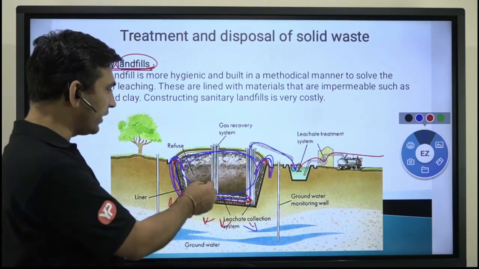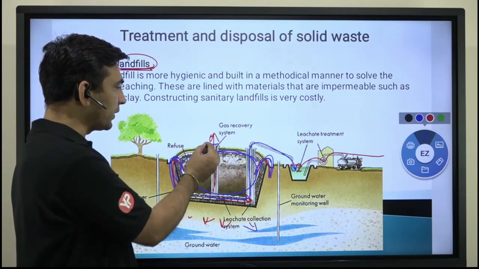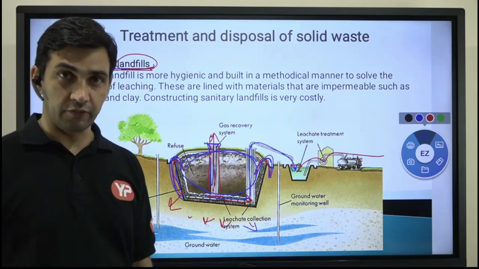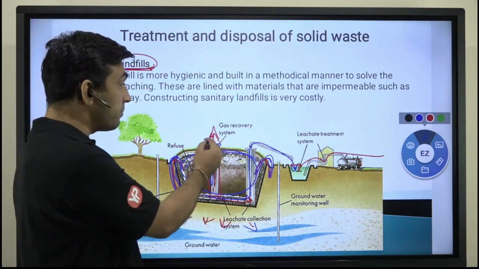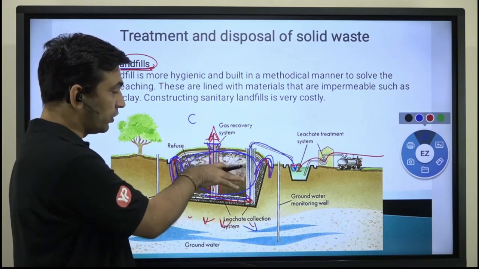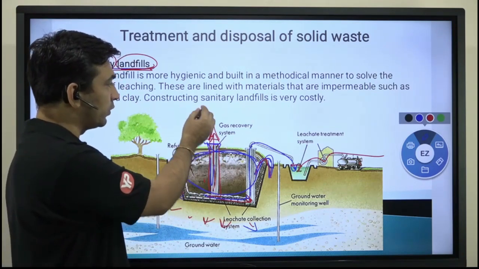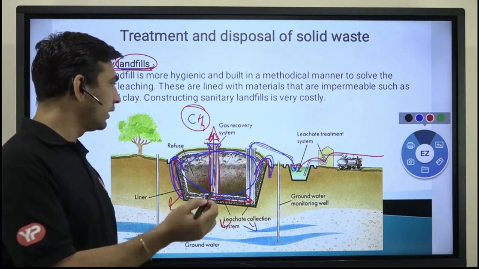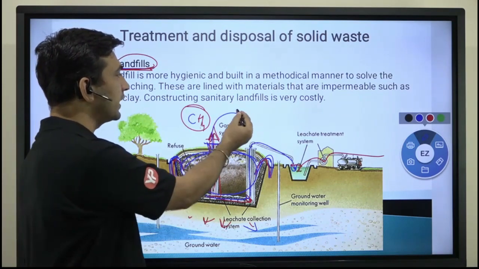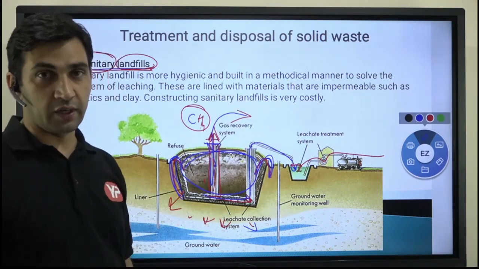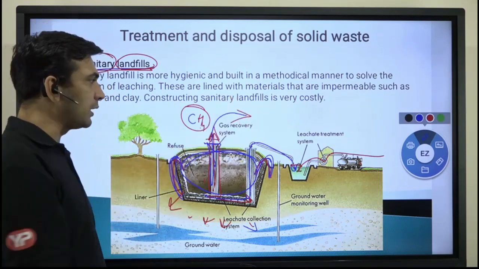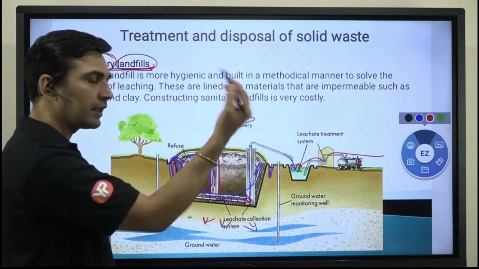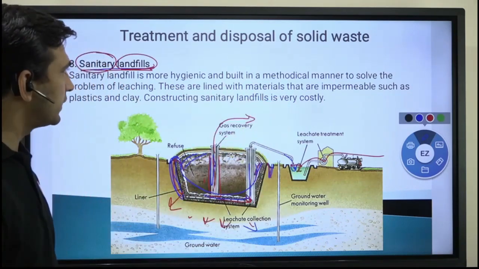To avoid that, normally we give a vent to the gas that is generated after the decomposition of this organic waste, right? And because you will not get sufficient air, this gas may contain methane and so on. These gases will carry a certain calorific value. So we can burn this gas and utilize it to generate electricity or for heating purposes. So the gas that is generated can be recovered and utilized in a better way.